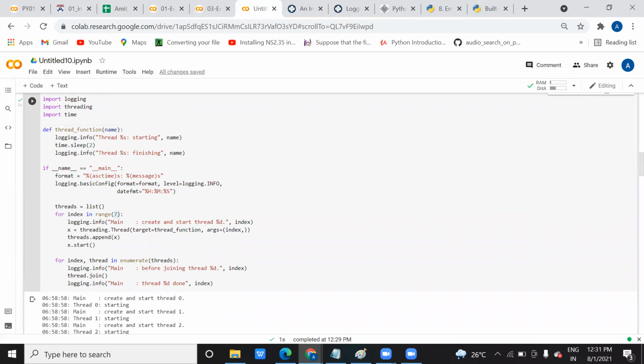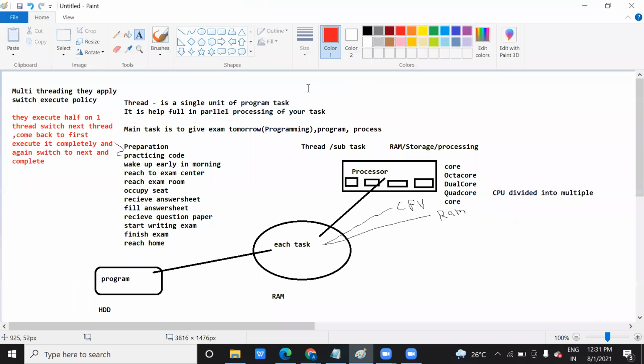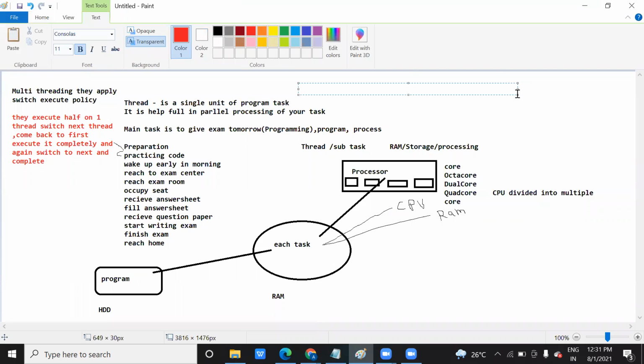In multi-threading, we divide our task, and that's why a thread is called a single lightweight unit of program. What do you mean by this? A thread is very light to handle and it does not put a burden on your system.